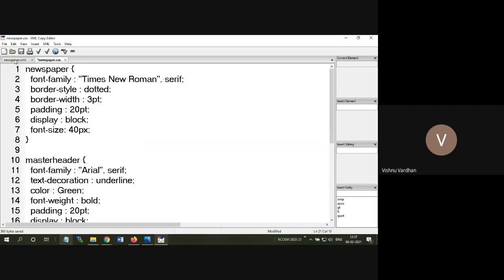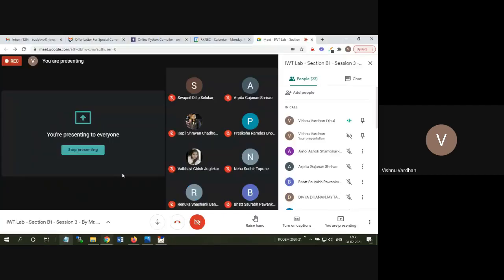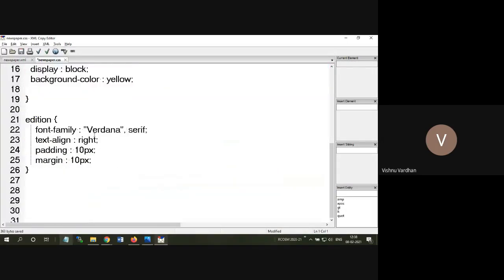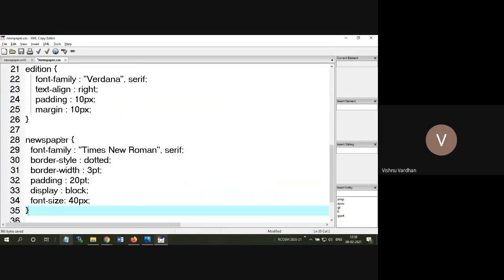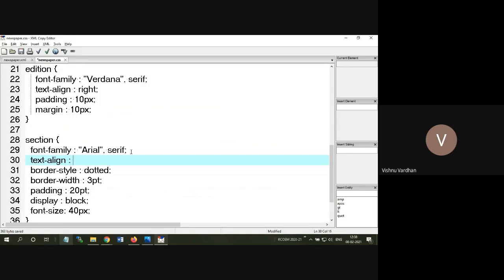Then the final one is this section. Okay, so the section will be having the entire content which is being shown on the user browser or anywhere it is being displayed. So what I will do is I will simply copy this first one so that to save some typing. Okay, I'm copy pasting this, and this time it is for section. Font family is maybe Arial, you can take anything, and the text align is Justify.